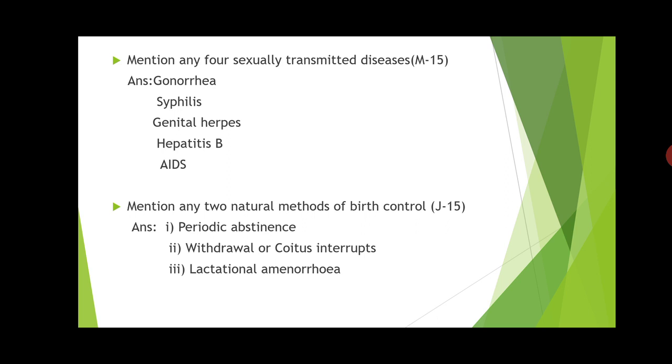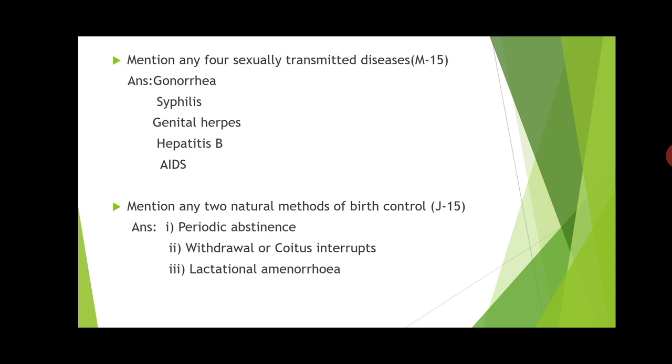You can write lactational amenorrhea means during the lactating period, soon after delivery, when the mother is feeding the baby, it is said that there is no menstruation. Ovulation does not occur, and therefore it is a safe time to have sex, because when there is no menstruation, there is no chance of getting pregnant.